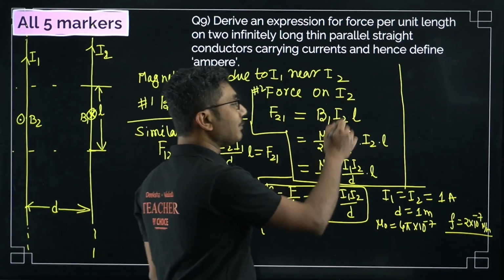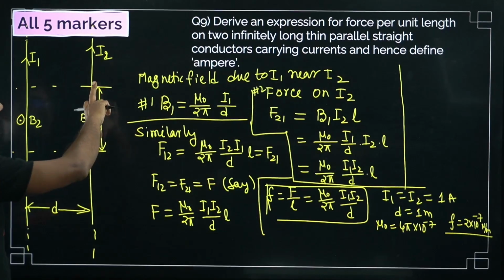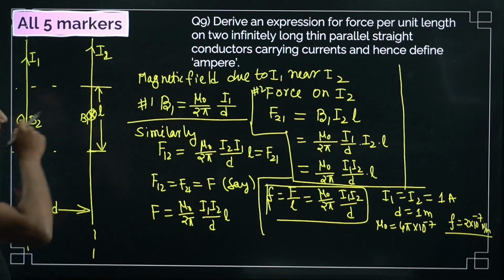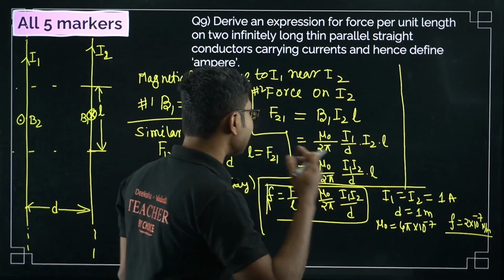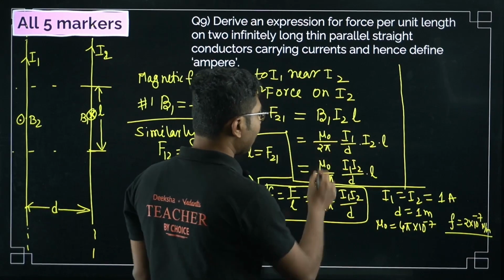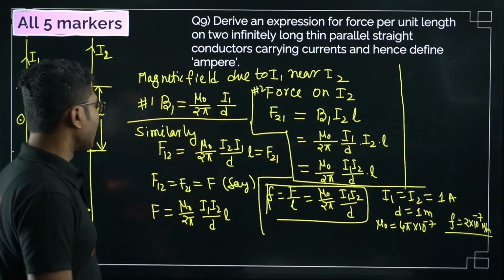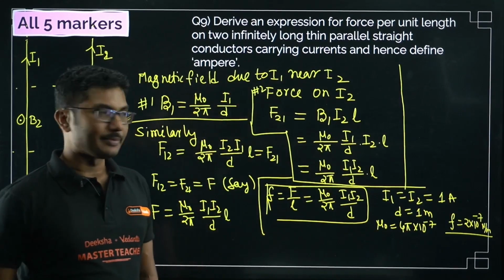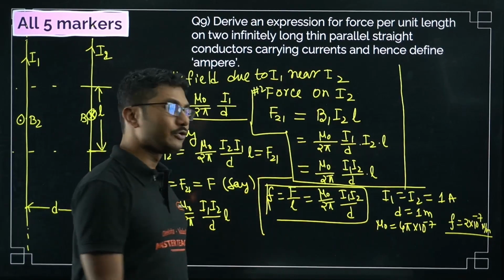For current I, we will take the current in the second wire, and for length we have assumed some length L. This is the force, but we can extend it by applying it to the force per unit length. We will see that in a while. Now if you add the formula for this, you will get mu naught by 2 pi I1 I2 by D into L. Now you see that I1 and I2 are basically interchangeable, right? So even if you interchange I1 and I2, the value should not change.